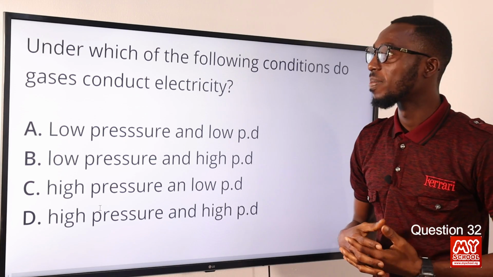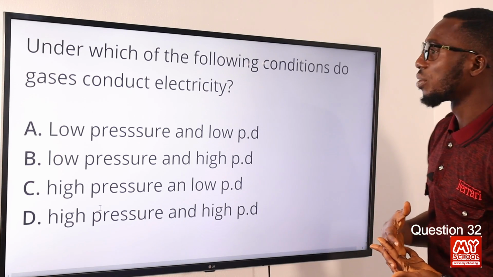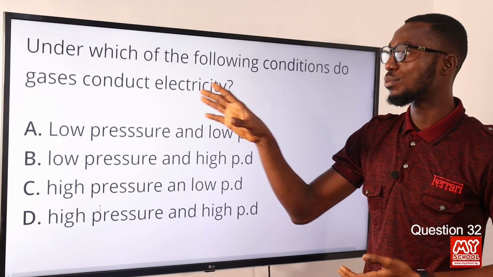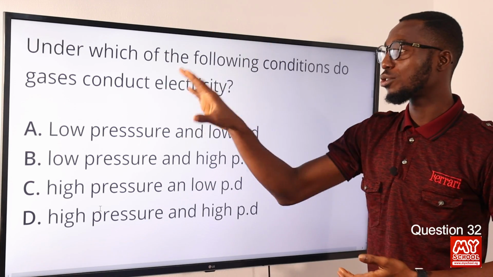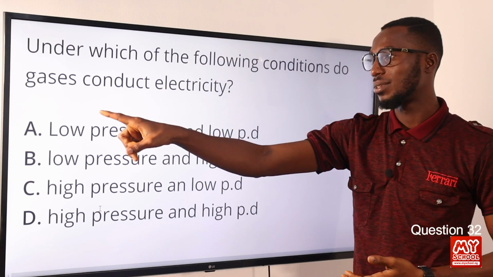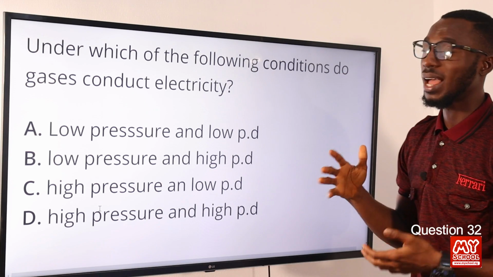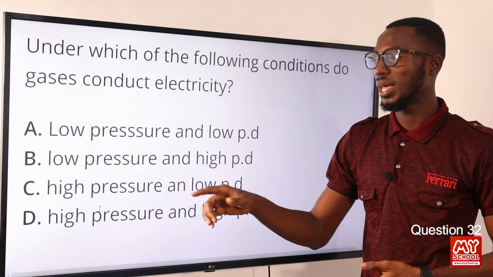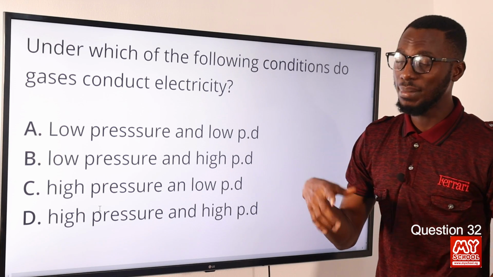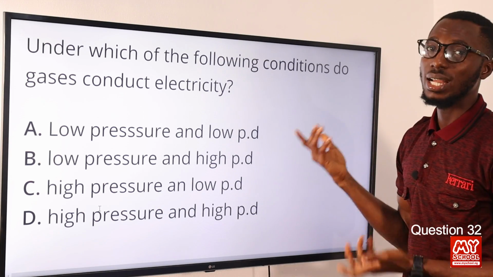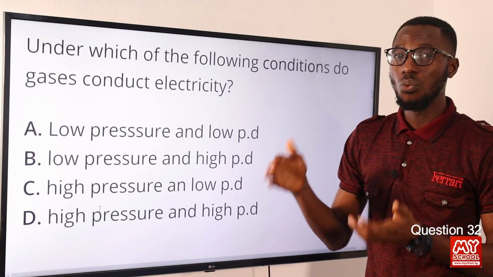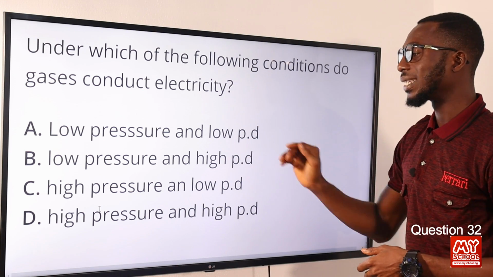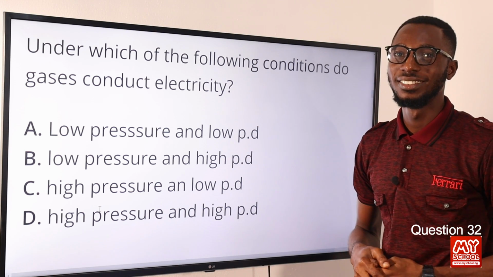Question 32. Under which of the following conditions do gases conduct electricity? We use the discharge tube to study the conduction of electricity through gases. Those conditions are very simple. At first, we are looking at low pressure, as low as 0.01 millimeter of mercury, and high potential difference, something greater than 100 volts. So the correct option is option B, low pressure and high potential difference.